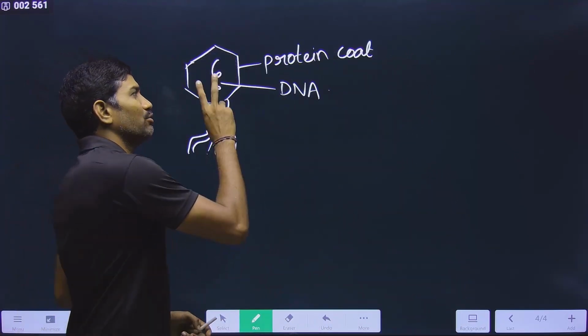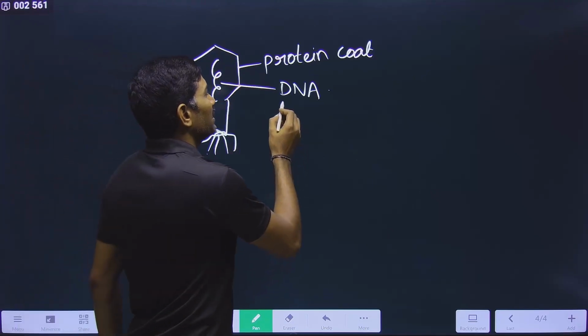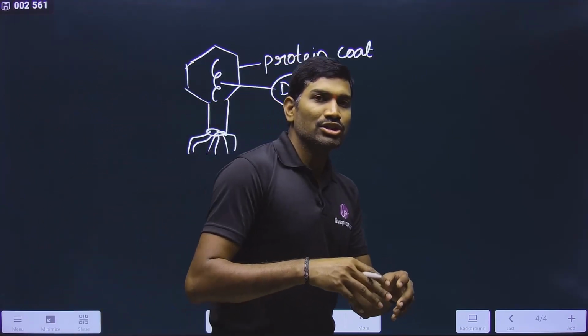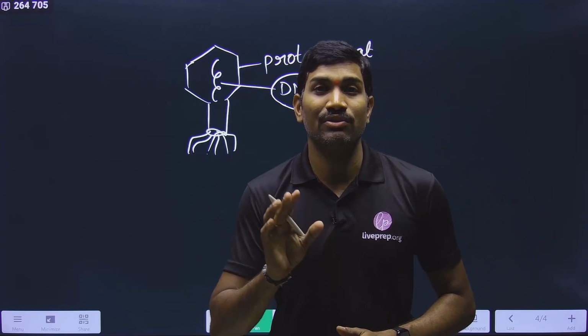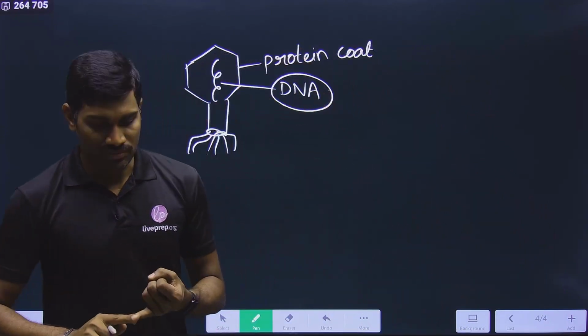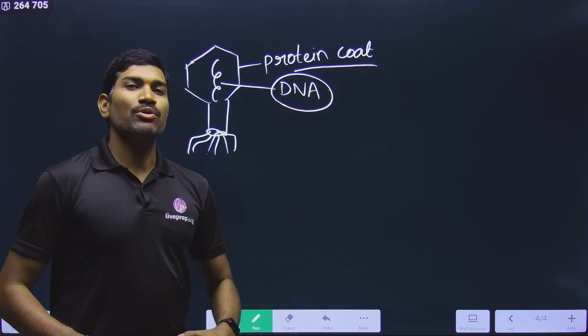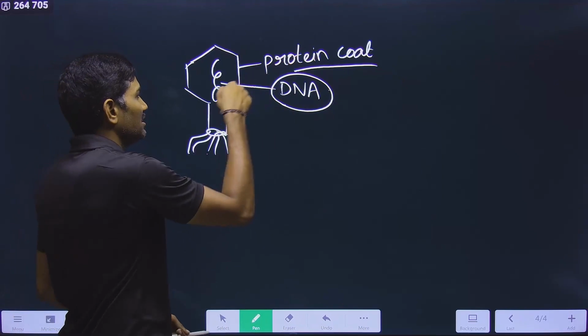So since it is having only two components, now what is the relation with the previous experiment? In the previous experiment of Avery-MacLeod-McCarty, in Streptococcus pneumoniae, they proved that DNA is the genetic material. Not in the T2 bacteriophage. In Streptococcus pneumoniae, DNA is the genetic material. That's what they proved. Nice. But many scientists were still thinking protein may be the genetic material. That's what they are thinking. So now both of them are present in this.